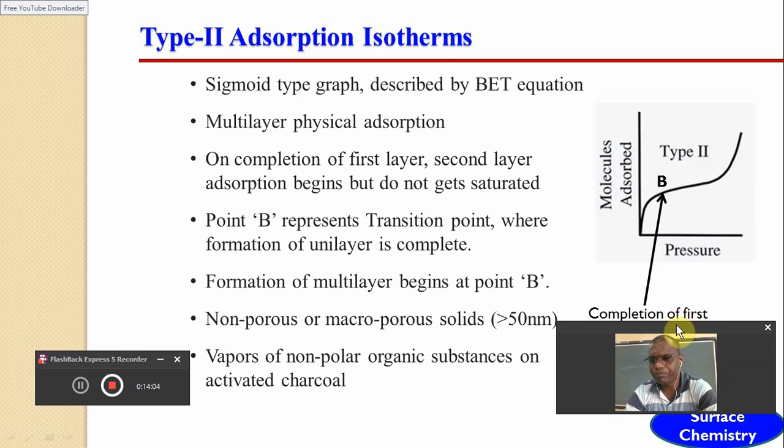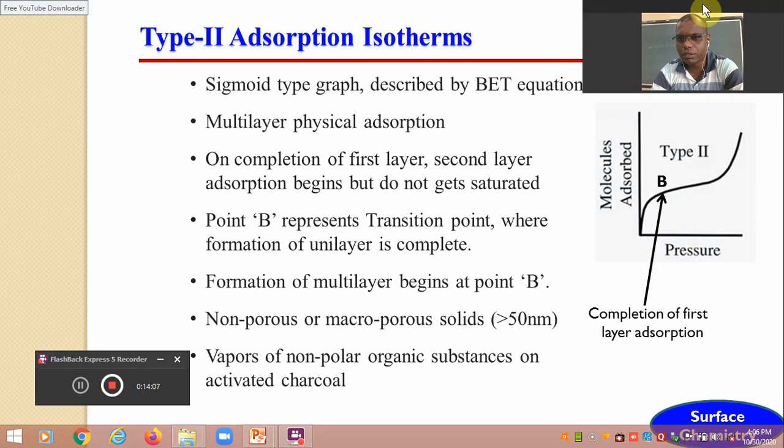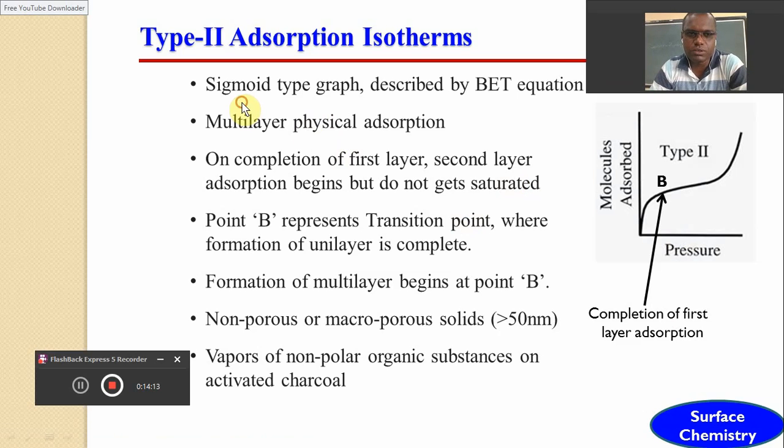In type 2, this adsorption isotherm is slightly different from the type 1, and it has a sigmoid graph, which is described by the BET equation. What is the BET equation? The name comes from the scientists, and we will discuss it in the next slides.